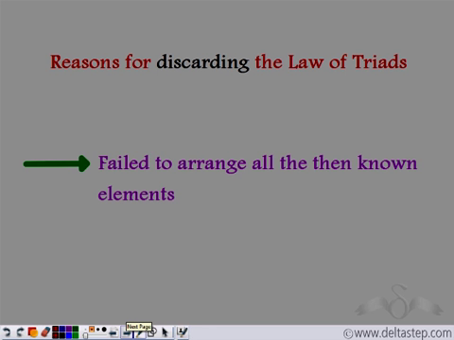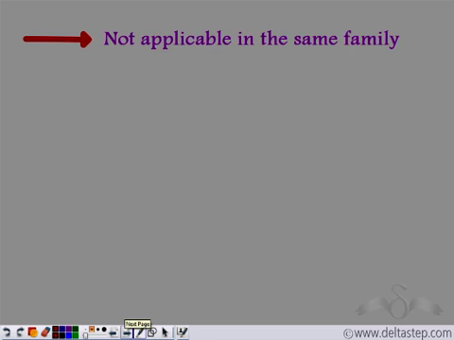But there was some problem with this law of triads. By the time Dobereiner gave his law, 30 elements had been discovered. But his law was valid for only 3 triads, that is, for only 9 elements. It failed to arrange the remaining elements. Another problem with his law was that it was not applicable even within the same family.